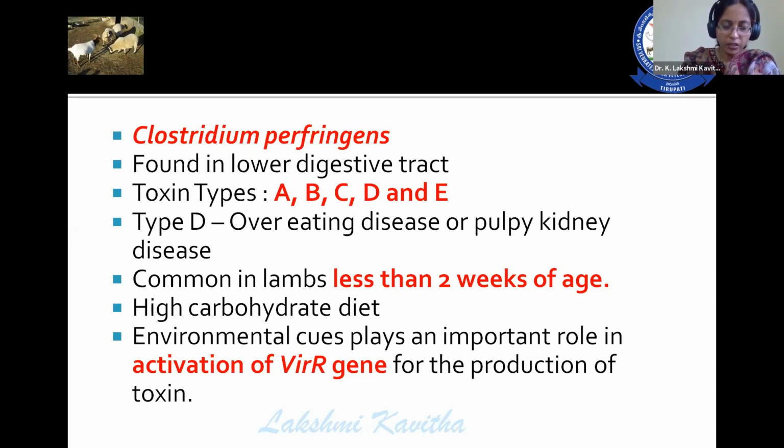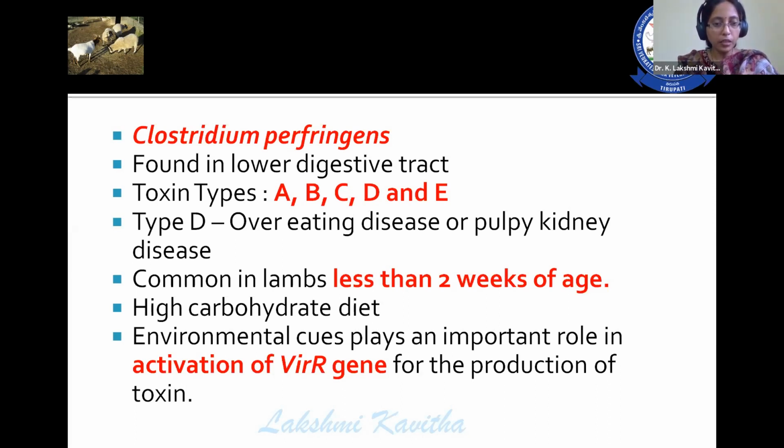High carbohydrate diet is responsible for the occurrence of the disease. This organism is found in the lower digestive tract, and environmental cues play an important role in the activation of virulence genes in this organism. These environmental cues are nothing but overeating by the animals, reduced intestinal motility, and increased carbohydrate content in the digestive tract.